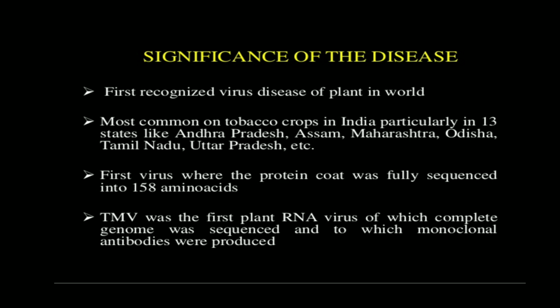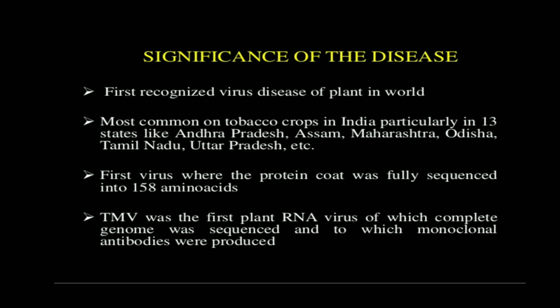The first virus whose protein coat was fully sequenced into 158 amino acids. So the protein was sequenced by scientists, and this is the very first virus whose protein coat was fully sequenced. The tobacco mosaic virus was the first plant RNA virus of which the complete genome was sequenced and to which monoclonal antibodies were produced.